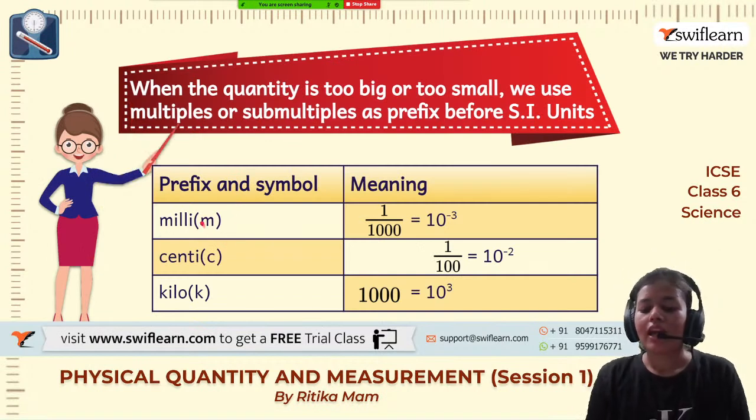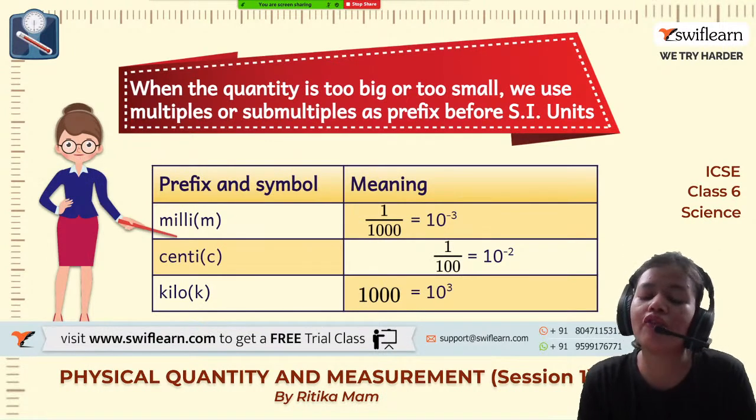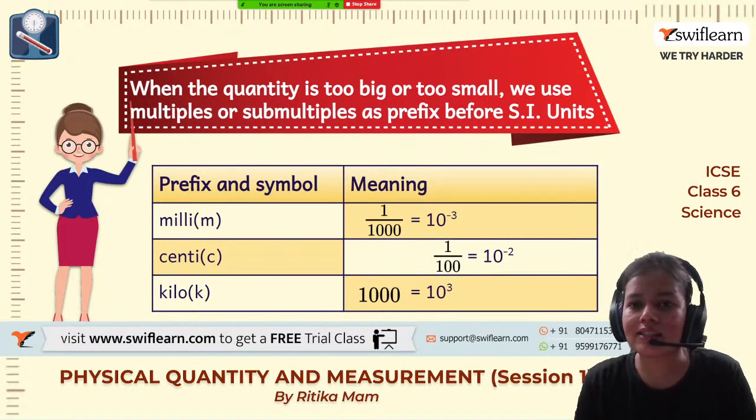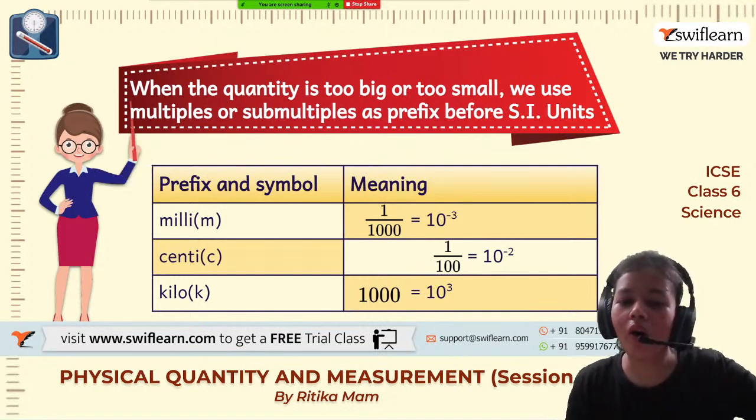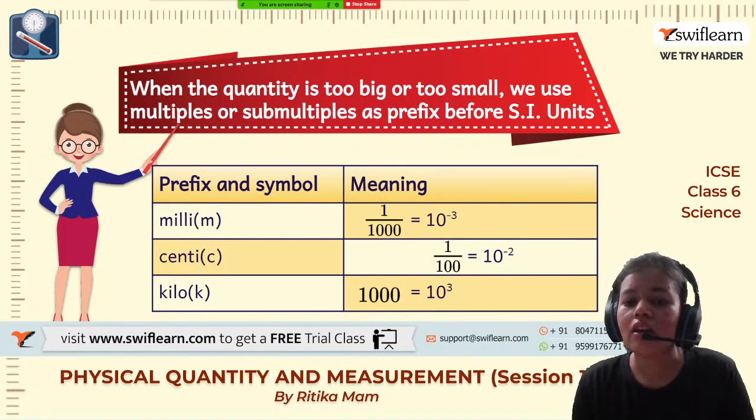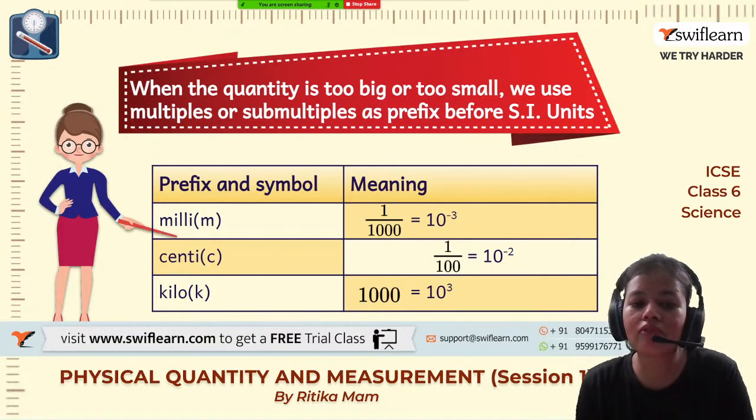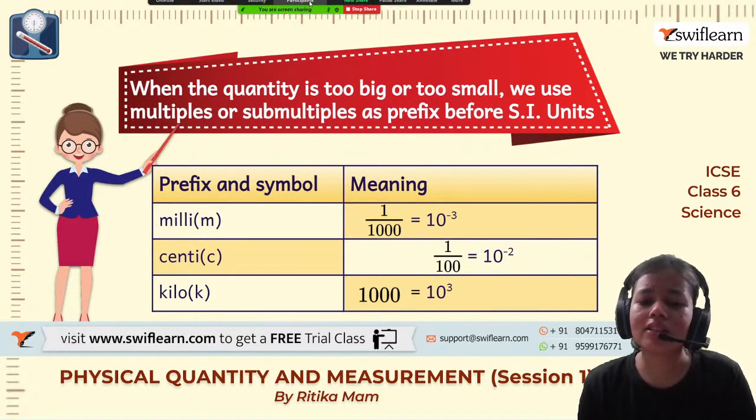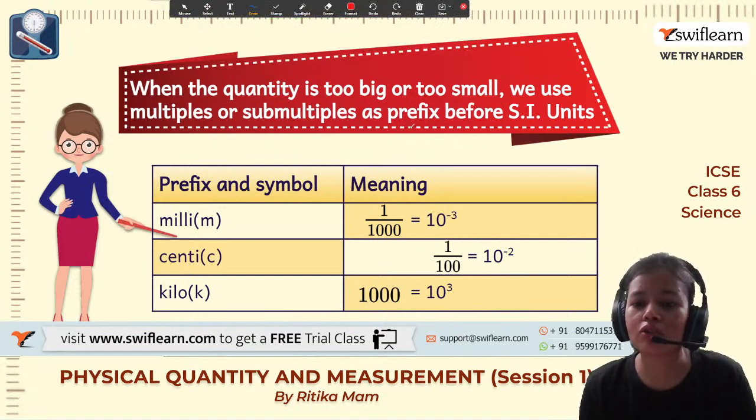Now let's see, if a quantity is very big or very small, we have to adjust according to that. Let's say if I am measuring a long length, rather than using meter, I will be using kilometer, right? But if I have to measure a very small length, then I won't be using kilometer, I will be using centimeter. So when the quantity is very big or very small, we are using multiples or submultiples as a prefix before the SI unit.